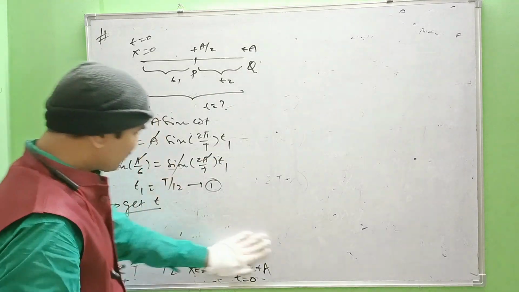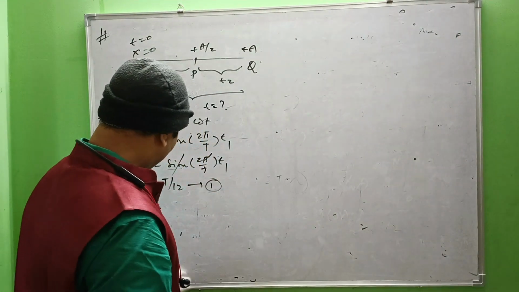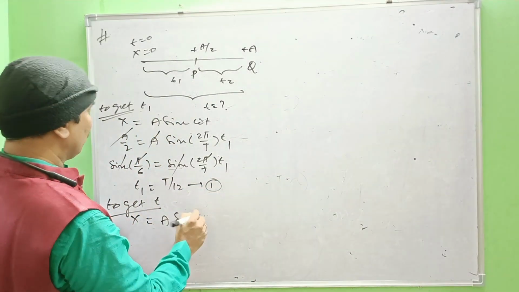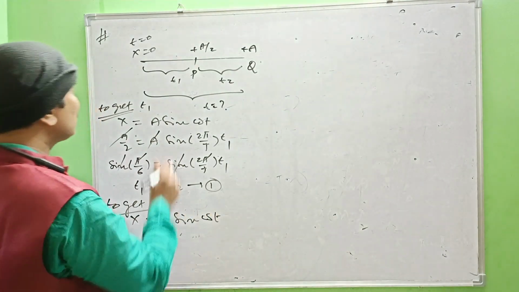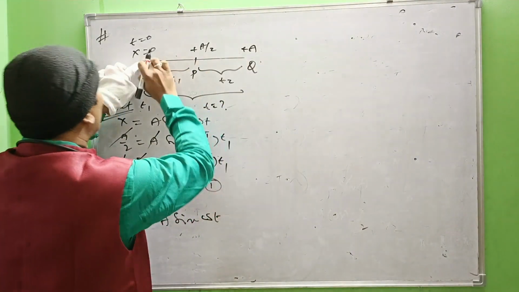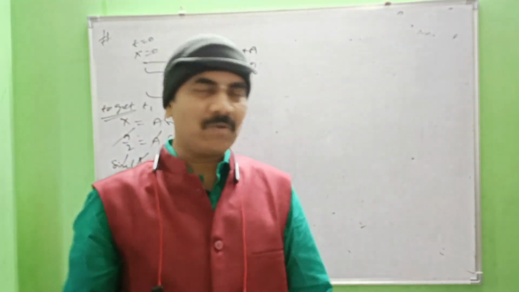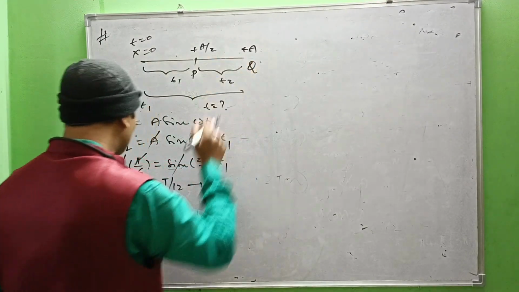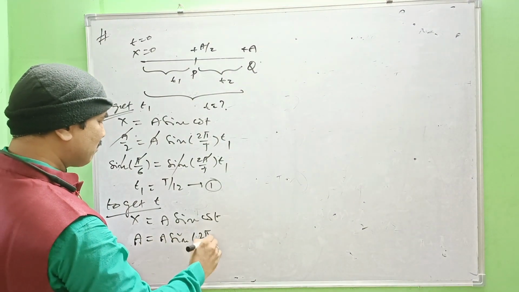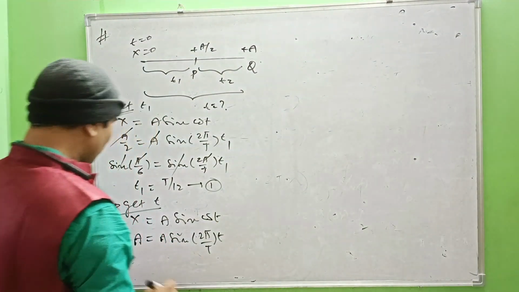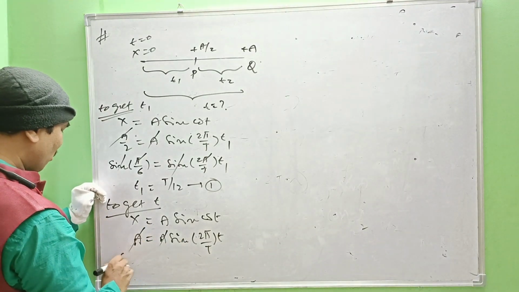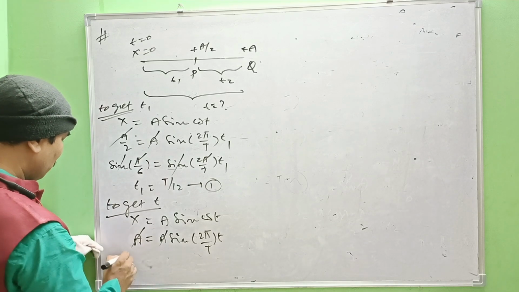Now, take the same expression once again. That is x equal to a sin omega t. What does x mean? If this is the position, we have to consider total length from the mean position. So all distances are measured from the mean position only. So therefore, from here to there, the position here is a, equal to a sin of omega, that is 2 pi by capital T, into small t. Right? So a cancels. We are left with 1. 1, in terms of sin, is sin of pi by 2.